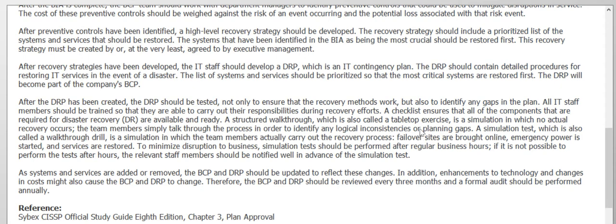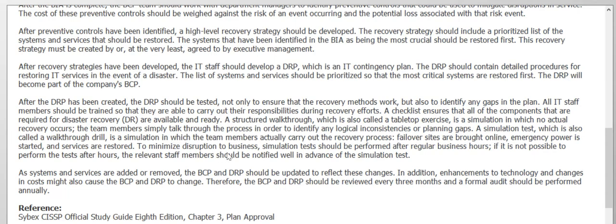I think this is really the most important part, in which we can check out different processes. A structured walkthrough, which is also called a tabletop exercise, is a simulation in which no actual recovery occurs, but the team members simply talk through the process in order to identify any logical inconsistencies or planning gaps. A simulation test, also called a walkthrough drill, is a simulation where team members actually carry out the recovery processes. Failover sites are brought online, emergency power is started, and services are restored.